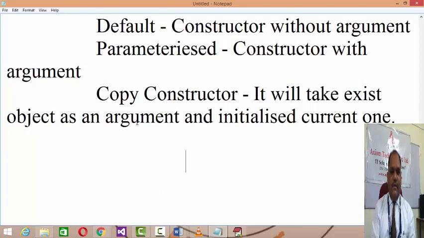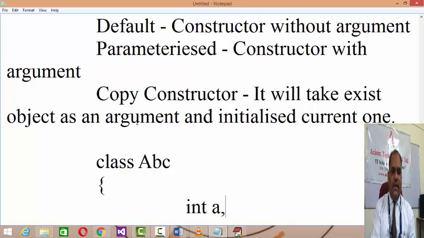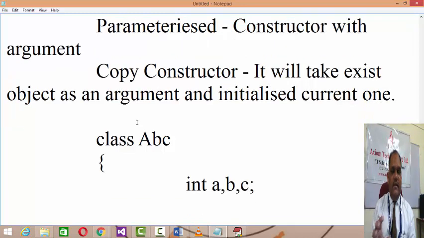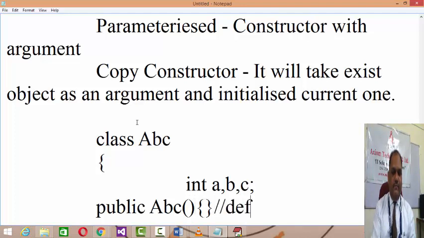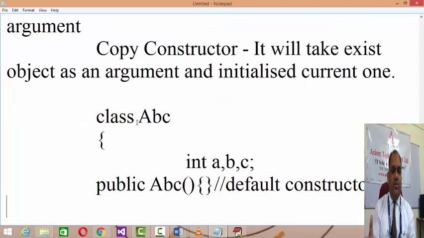For example, as I said, if you have a class ABC and you have three private data a comma b comma c, right? Then as a class is a prototype, you are not supposed to initialize the private data belonging to it. So what we need to do is define the public constructor, right? Here if you have a constructor without argument, it is called a default constructor, right? Now there is actually no use of a default constructor. As there are no arguments, it will initialize with 0 and so on, right?